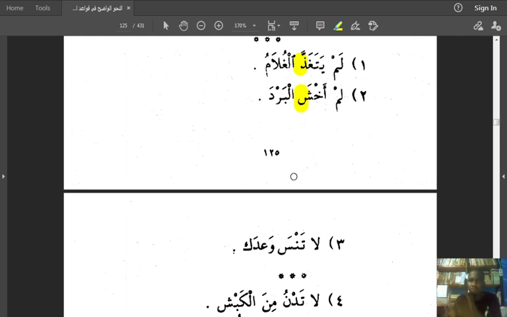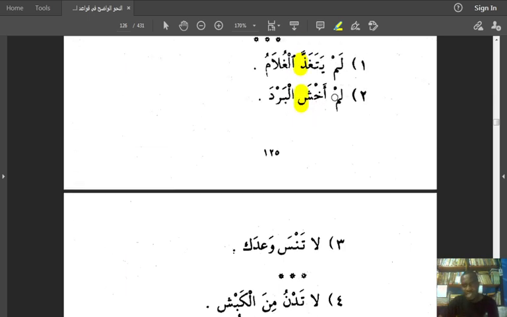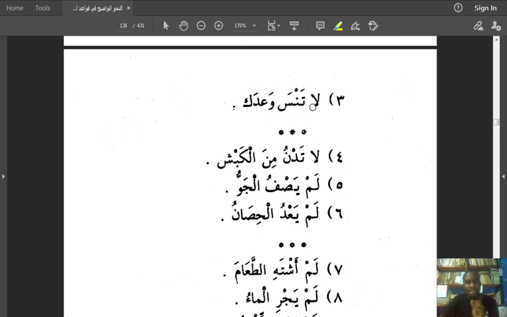So if you are holding the book, I don't want to be scrolling back and forth. You can check, you can be comparing. You can realize that the alif has been deleted in tansa, and in akhsha the alif has been deleted. It says la tansa wa'adaka. Do not forget your promise. Of course, lam here, lam yatagadda al-gulam, the boy did not eat. Lam akhsha al-barda, I did not fear the cold. La tansa wa'adaka. La here is la an-nahiya, the la of prohibition. La tansa wa'adaka. Do not forget your promise.